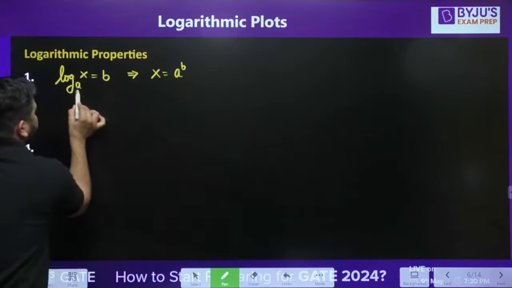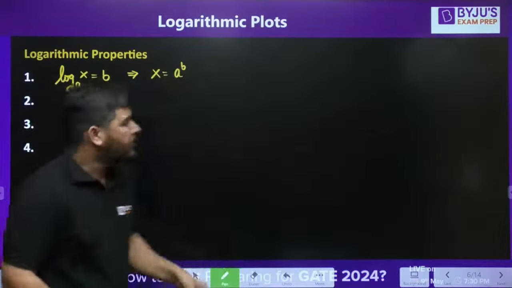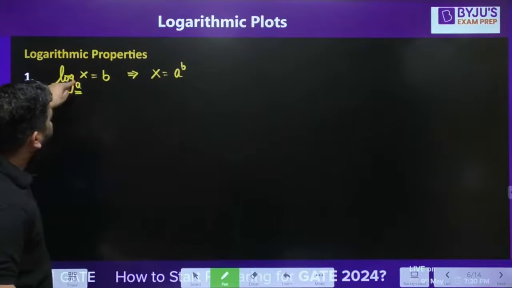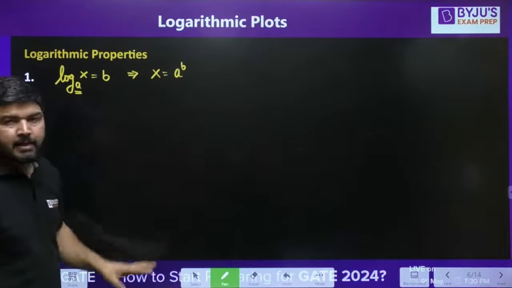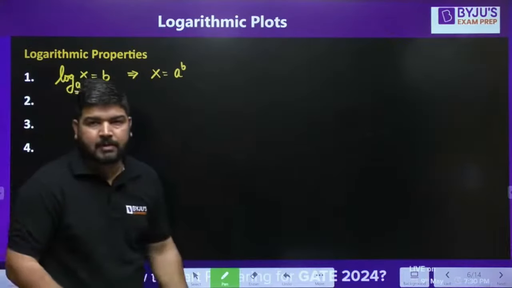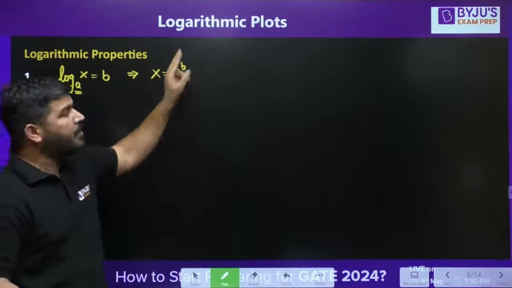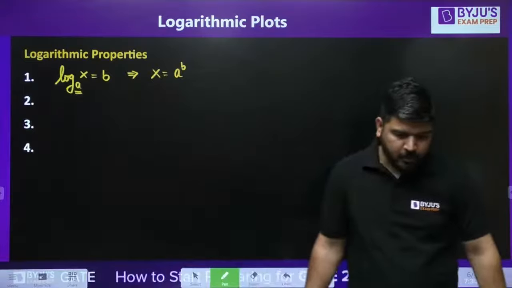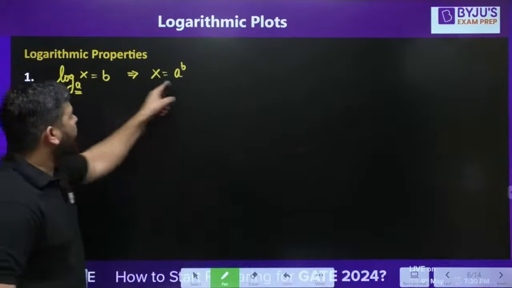It means the base will remain the same. You can also call it anti-log. I have taken the log of x with base a, which is equal to b, so the value of x will be a to the power b. I hope you got the point. You have to remember this, it's a very important property.